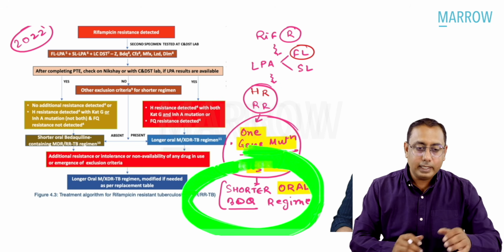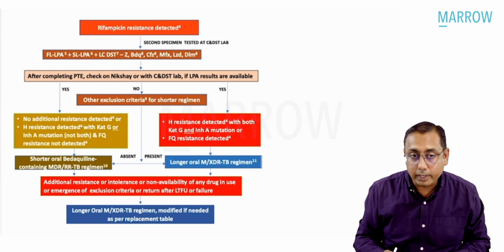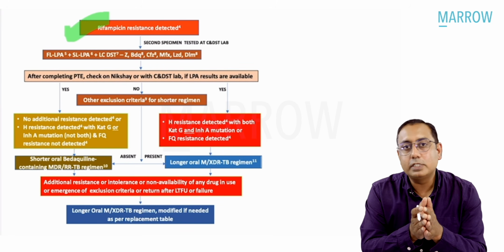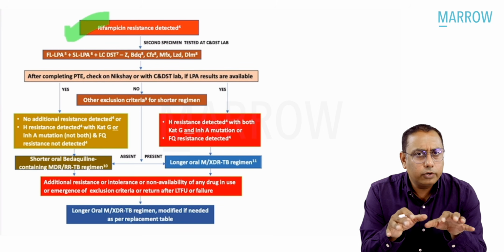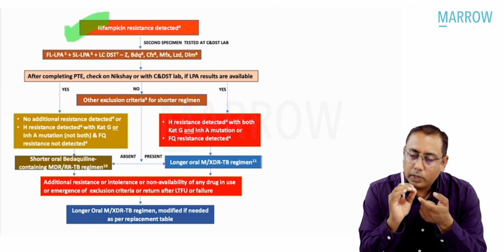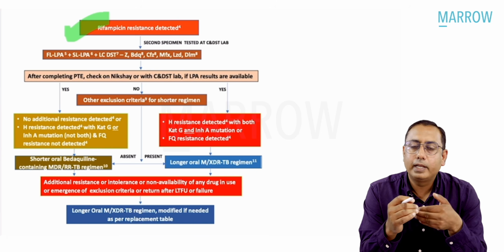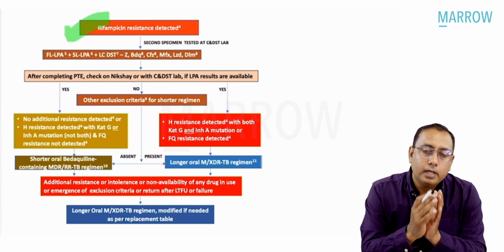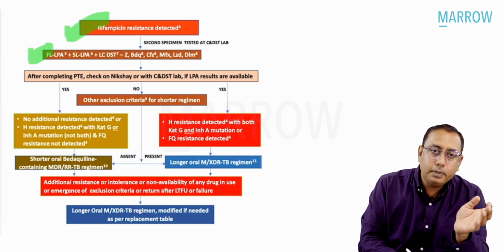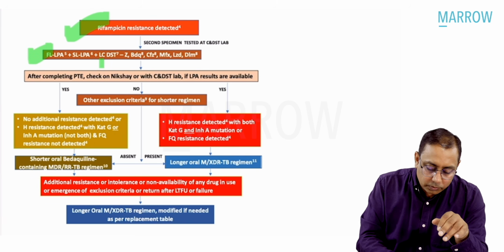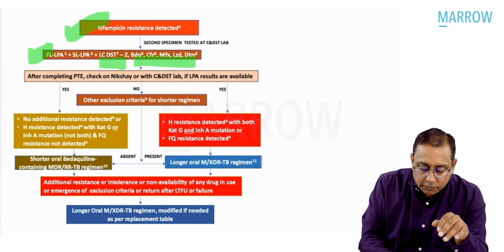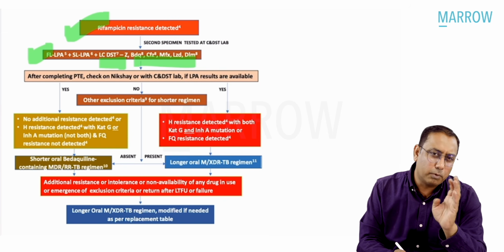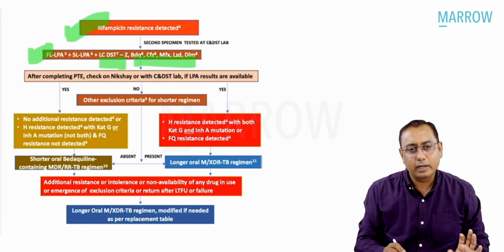Please note that I will try to illustrate this point again. In cases where rifampicin resistance is detected on the CBNAAT, every case, you already know, has universal CBNAAT testing. Once we do the CBNAAT testing, we will get to know the rifampicin status. If the rifampicin status is resistant, we will do the first line LPA, to check for isoniazid resistance. We will do the liquid culture DST, and we'll check for drug resistance to bedaquiline, delamanid, levofloxacin, moxifloxacin, group A drugs, and so on.